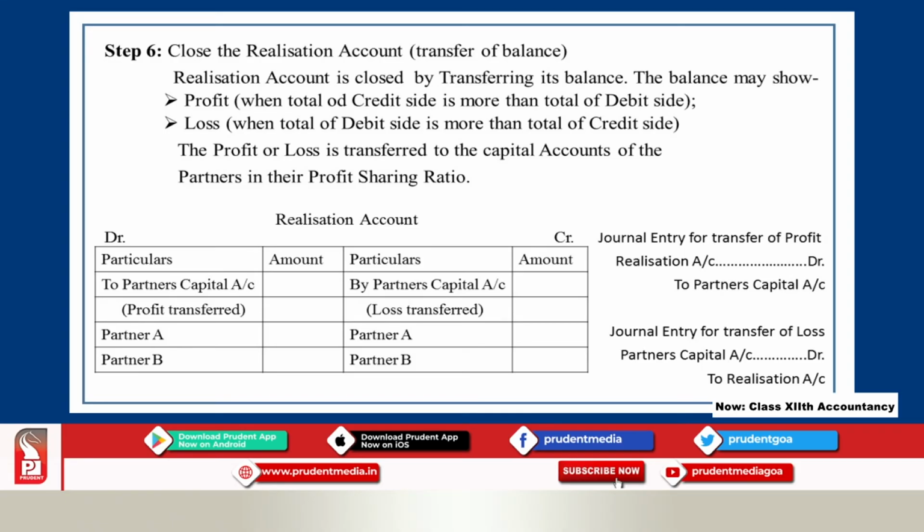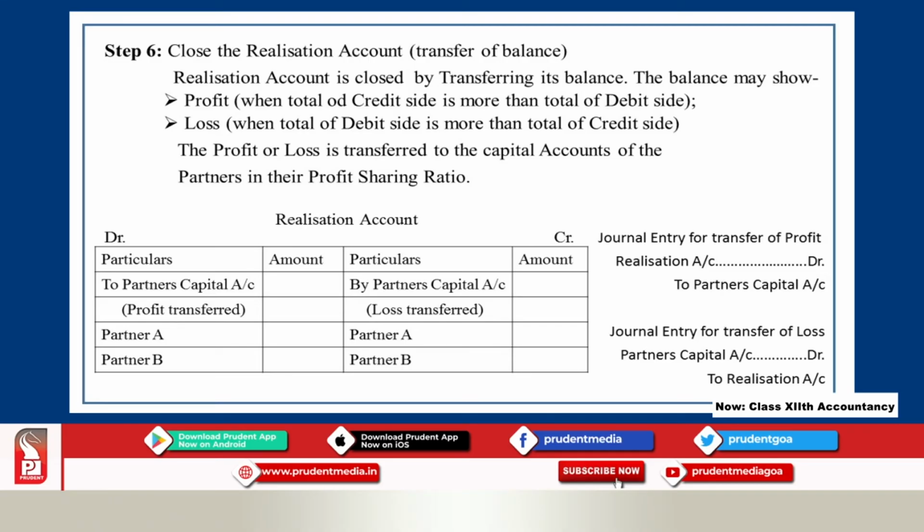Whether it is a profit or loss, that profit or loss is to be distributed among the partners in their profit sharing ratio. If it is a profit, you have to write it on the debit side of the realization account as to partners capital account, and show the distribution of profit on realization.